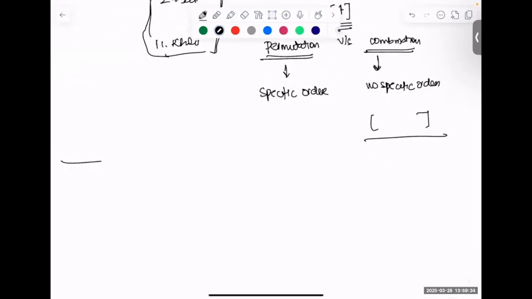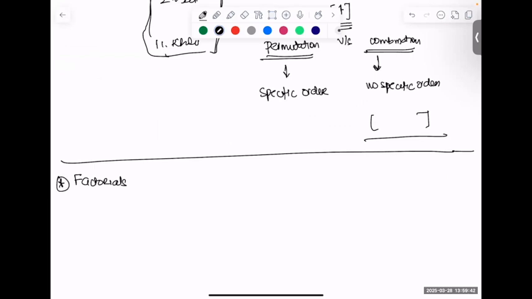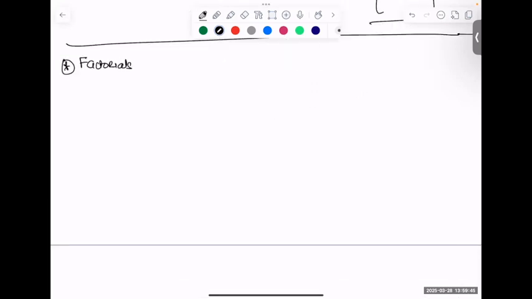Now, the second thing that we need to understand is basically factorials. What are factorials that we require in this? Because in permutation and combination, we'll have a lot of questions related to factorials. If I ask you what is 5 factorial? How do we get 5 factorial? 5 into 4 into 3 into 2 into 1. That is what a factorial refers to. Now, if I say 6 factorial, can I write it as 6 into 5 factorial? Yes, because it's 1 into 2 into 3 into 4 into 5 into 6. So we write 6 into 5 factorial.